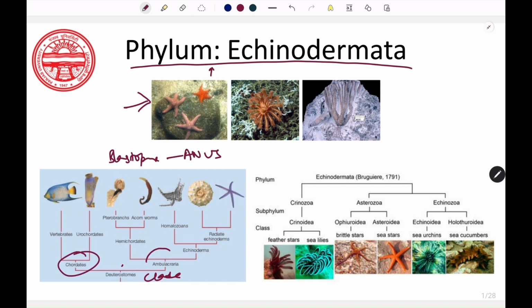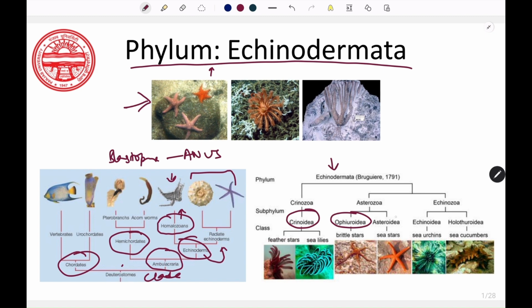Chordata and a group of organisms under the name Ambulacraria, which is further divisible into the phylum Hemichordata and phylum Echinodermata. Echinodermata includes animals that have radial symmetry, and it also includes organisms which have bilateral symmetry or are asymmetric. Those are known as homalozoans. However, these organisms are extinct. At present, the Echinodermata include the extant taxa: Crinoidea, Asteroidea, Ophiuroidea, Echinoidea, and Holothuroidea.